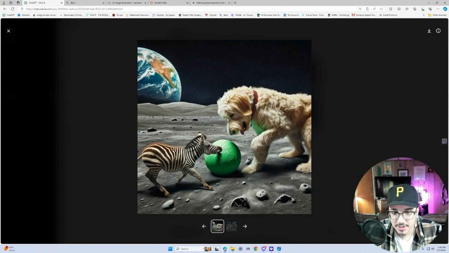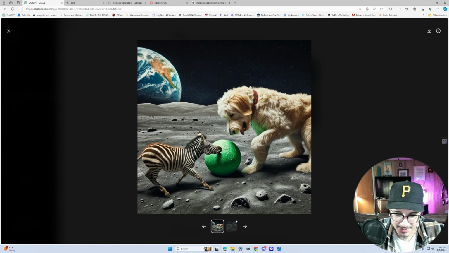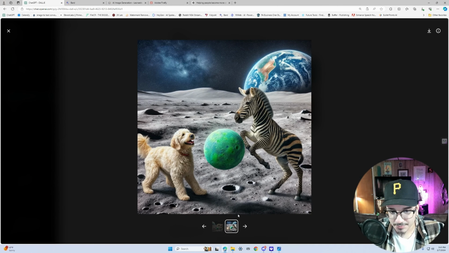All right, this one they did a lot better. You can see the dog, you can see the zebra, you can see the green ball. You can see that they're kind of playing with it. What I don't understand is how they made the zebra tiny and they made the dog huge. Kind of doesn't make sense because obviously a zebra is bigger than a dog, but that's neither here nor there.